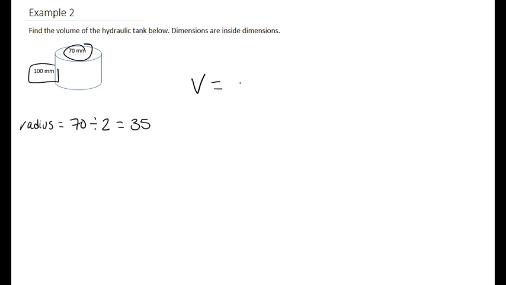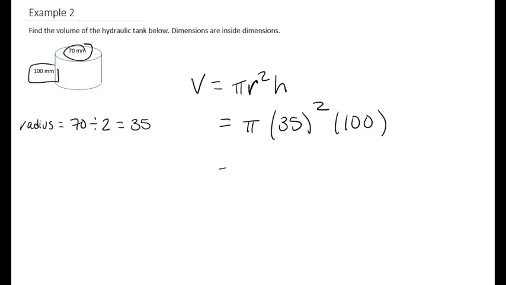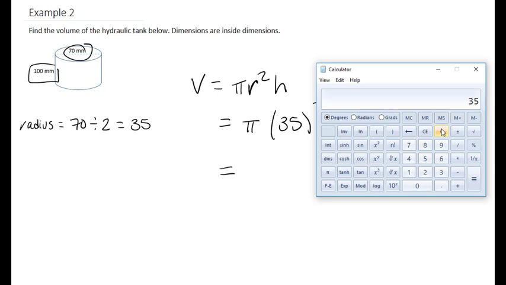Now to find our volume, pi r squared times our height. So we can go pi 35 squared times our height of 100. So we go pi times 35 times 35, because we have two of them, times 100. And we're going to get a very large number.